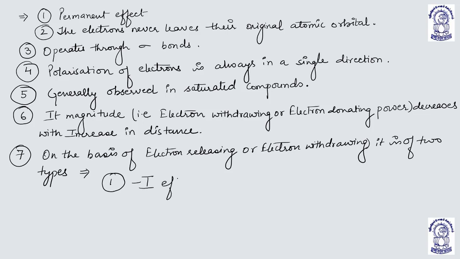Minus I effect and plus I effect. Minus I, the negative inductive effect, is the electron withdrawing effect.